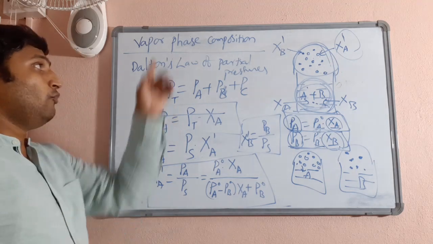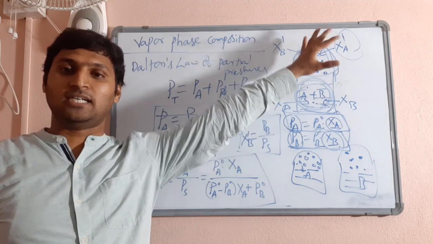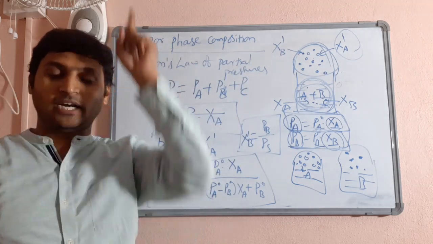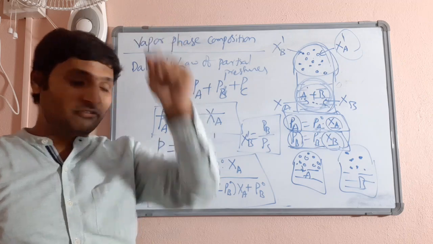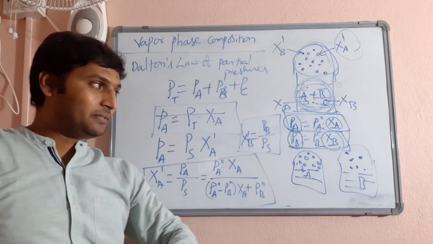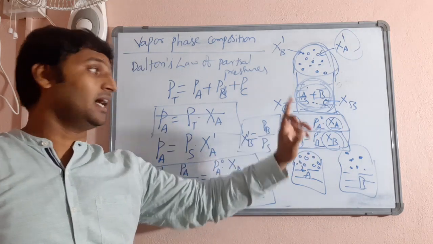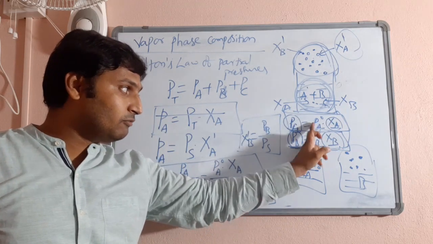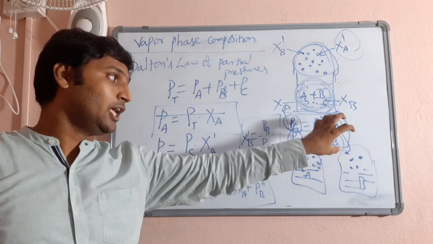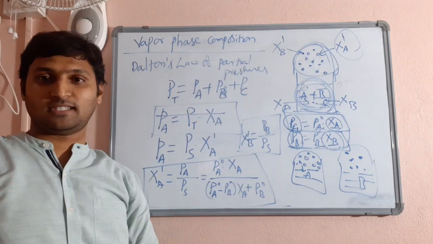That is the vapor phase composition of the liquid components in a liquid-liquid solution, because both of them are evaporating and going to the vapor phase. In the vapor phase, the mole fraction of A and of B can be obtained from the values of partial vapor pressures of the liquids, the vapor pressures of pure liquids and the mole fractions in the liquid state. Using these values, we can find out mole fraction in the vapor phase.